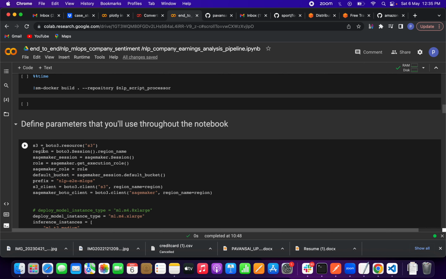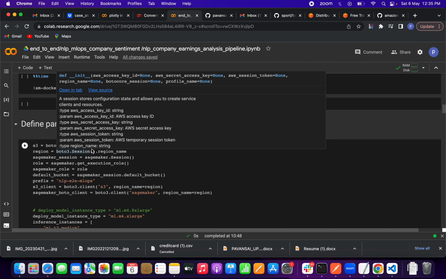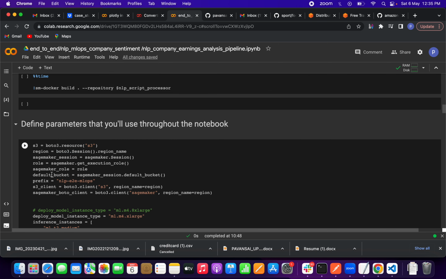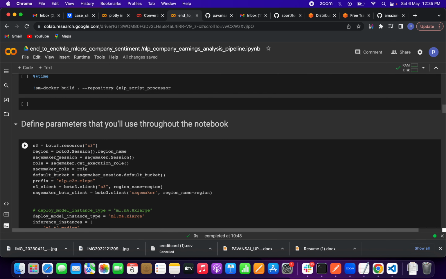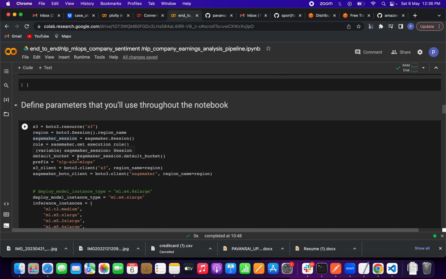We are defining S3 with boto3.resource('s3'). S3 is like a bucket to store the data. As I mentioned previously, we can get the region name like this: boto3.session.Session().region_name. And for the SageMaker session we have to create an instance of sagemaker.session. We get the role based upon the IAM role we have defined with its policies. After extracting the role we assign it to the SageMaker role.